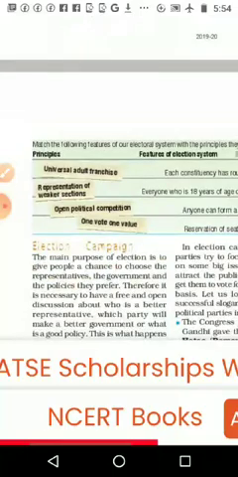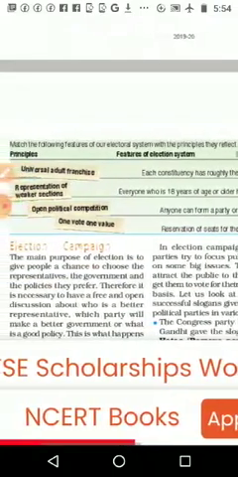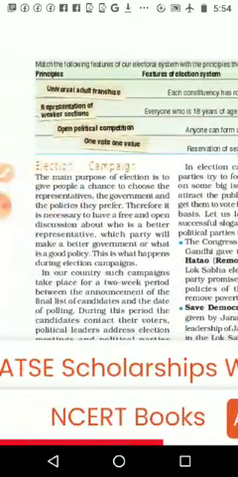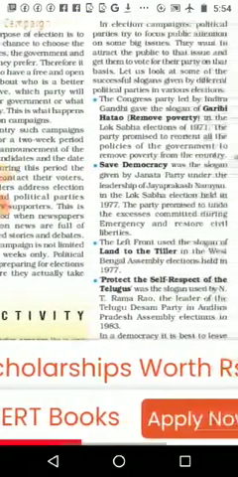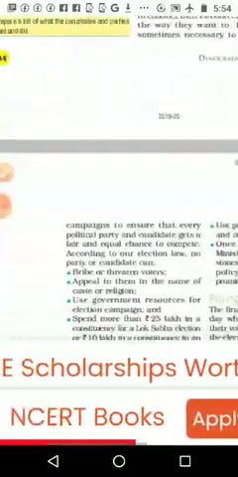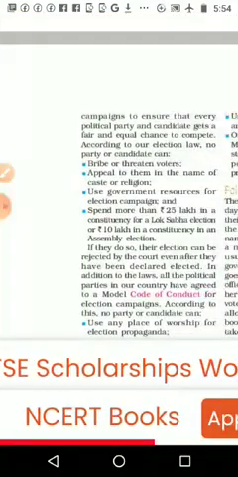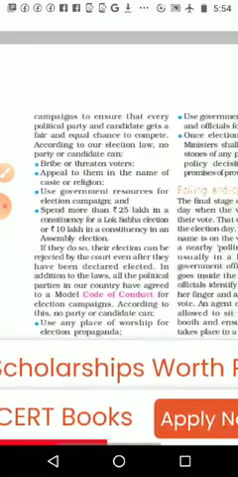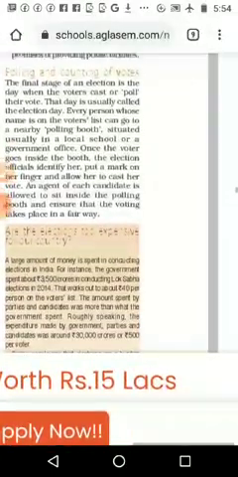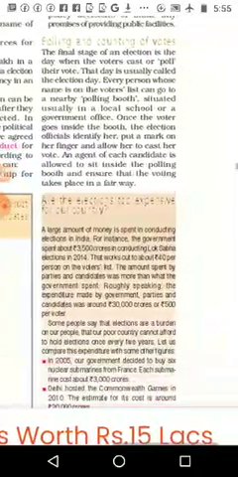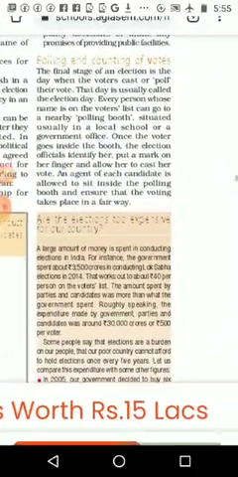Then comes the features of the election system, all the things we keep here in India. Then what is meant by election campaign, what all things they can do, what they should not do, and some very interesting slogans are also given. Then the election code of conduct: parties should not give bribes or threaten voters. And it is usual that the Election Commission announces the code of conduct when it announces the election date, from that time onwards.